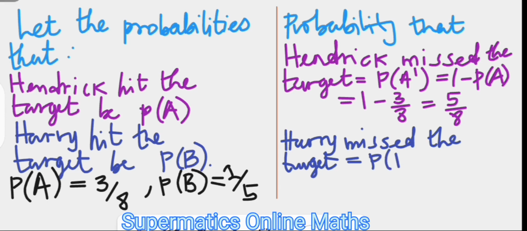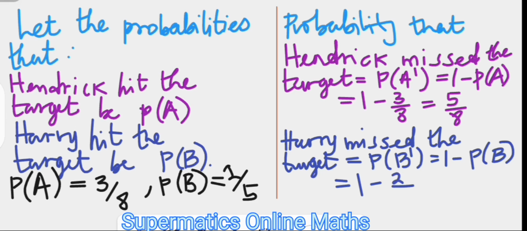In a similar manner, the probability that Ari missed the target is going to be P of B prime, and that is also 1 minus his probability of success. And for him, it is going to be 1 minus 2 over 5, which is 3 over 5.